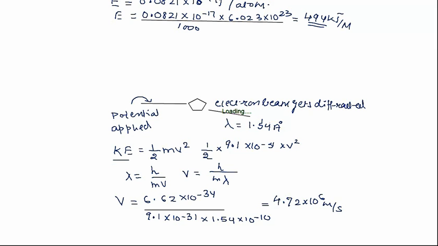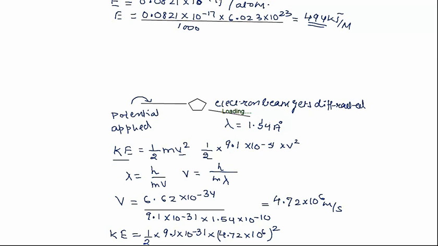Now what you need to do is put the value of velocity here. So your kinetic energy of the electron will be equal to half into 9.1 into 10 to the power minus 31 multiplied by 4.72 into 10 to the power 6 squared.